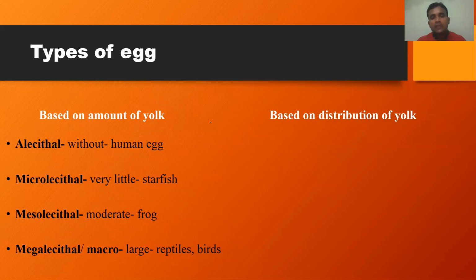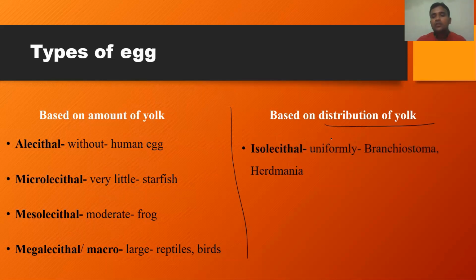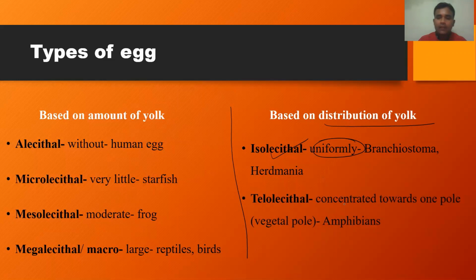So the first classification was based on the amount of yolk. Now another classification is based on the distribution of yolk within the egg. If the yolk is uniformly distributed within the egg, such eggs are called isolecithal. Examples are Branchiostoma as well as Herdmania. The next one is telolecithal. That means the yolk is concentrated towards one pole. That pole is called the vegetal pole. The opposite pole is called the animal pole. Vegetal pole means the region of the egg towards which the yolk is concentrated. Normally amphibians produce telolecithal eggs.